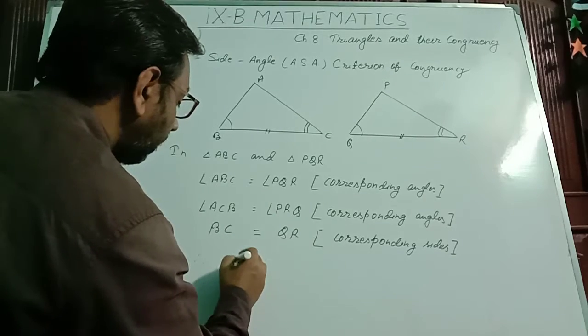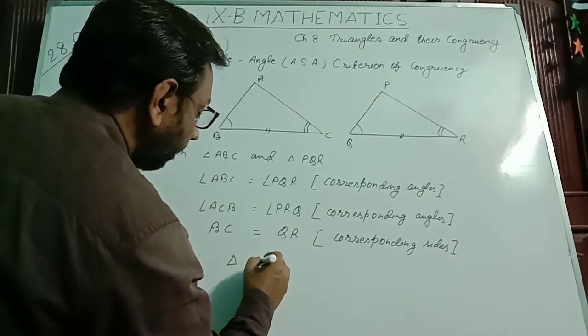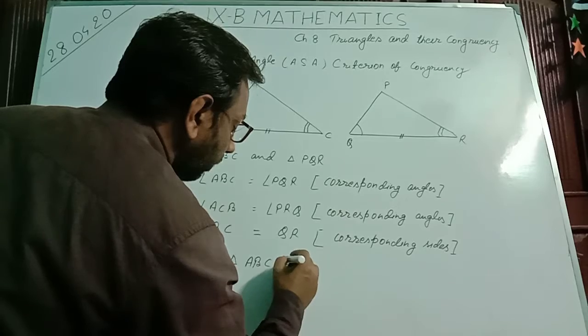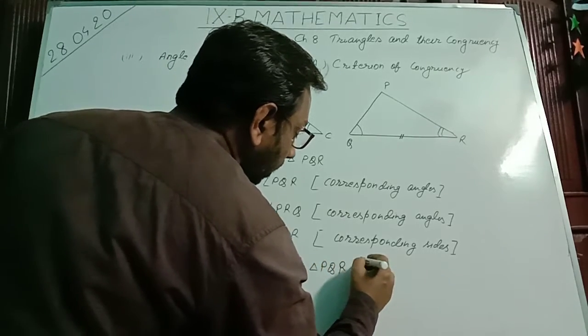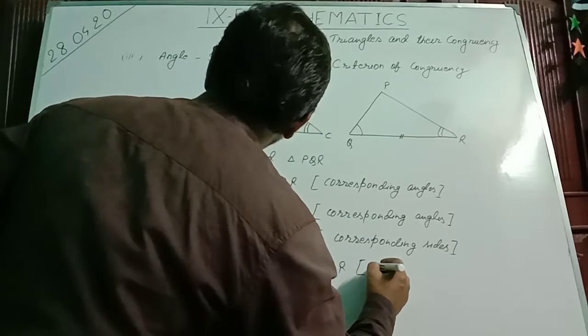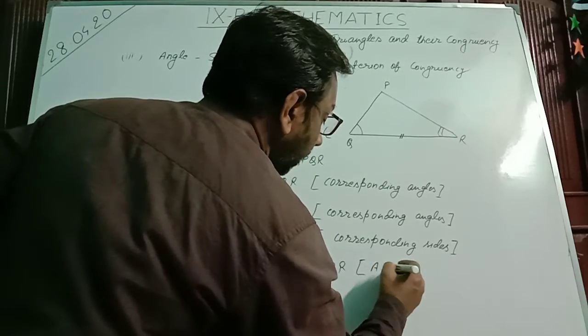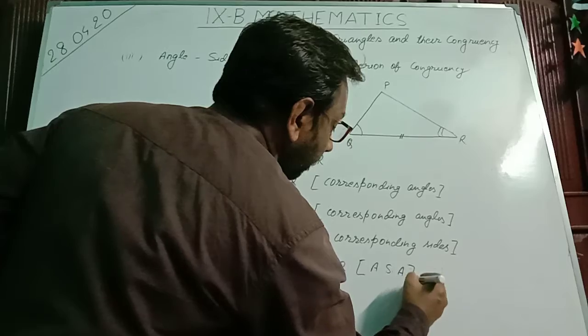Therefore, triangle ABC will be congruent to triangle PQR. In bracket we write the name of the rule, that is ASA.